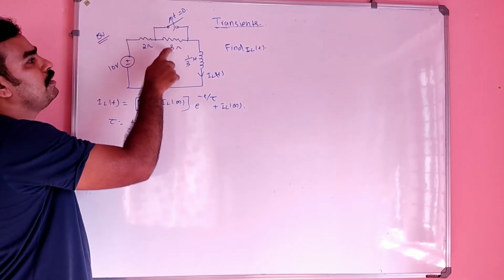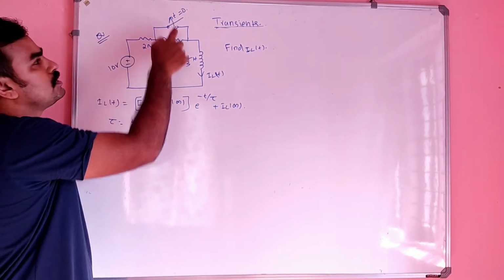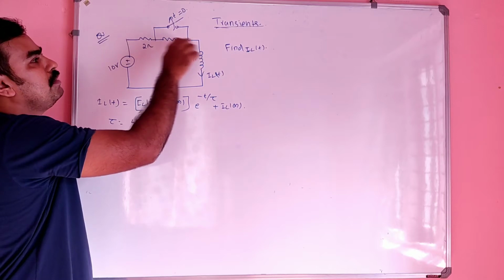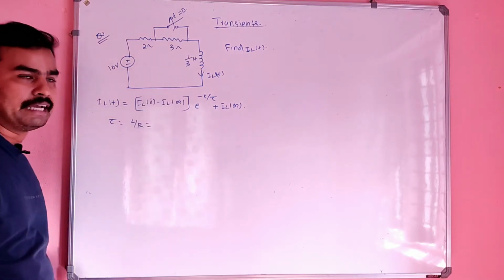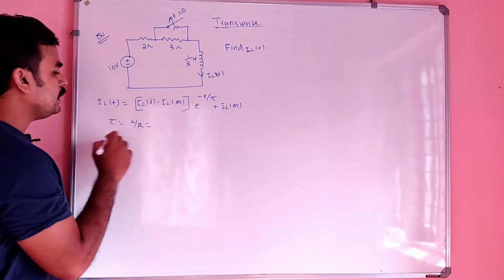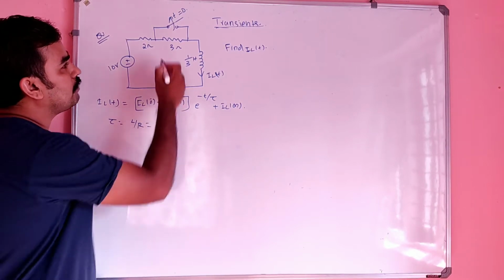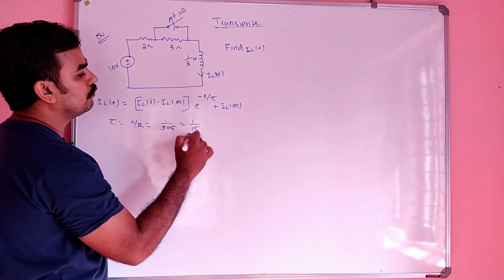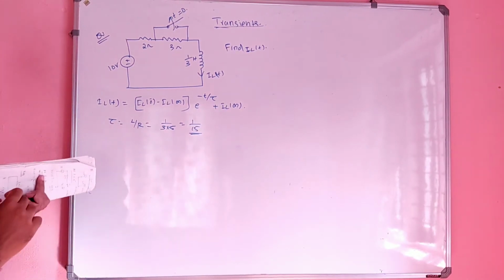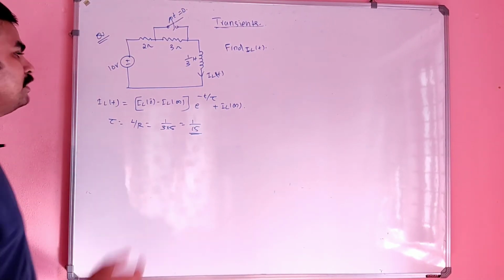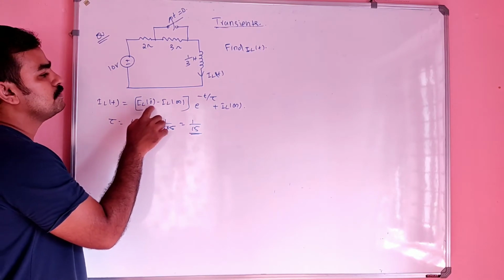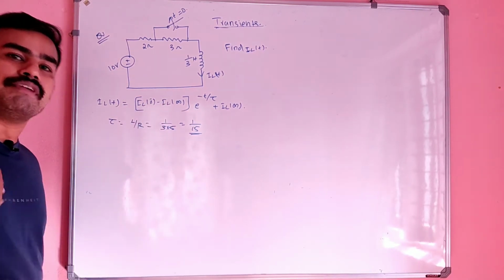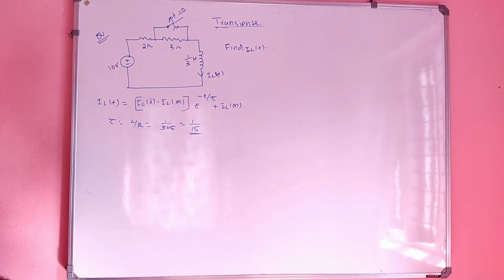what happened? There will be 3 ohm resistor because it is open circuited. So there will be the effect of 3 ohm all the time. So R will be equal to, or its L by R will be what? Simply 1 by 3 into 5. 1 by 50. So now you got the value of tau or L by R, but the remaining thing, IL of 0 minus and IL of infinity we have to find. Let's see how can we find it.